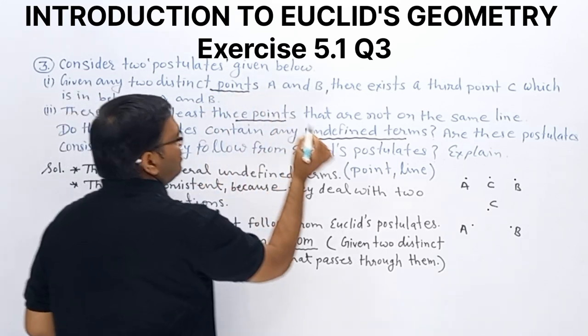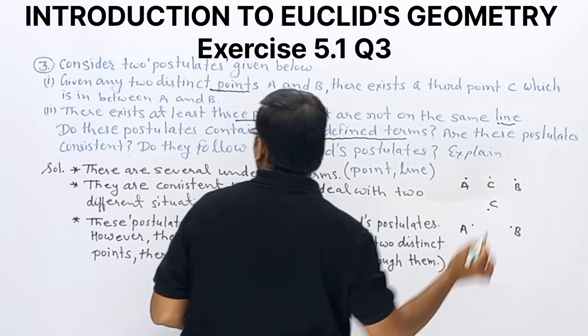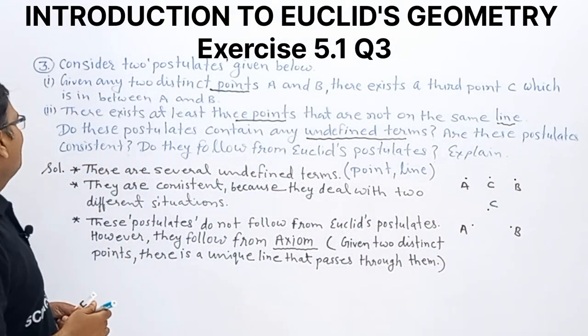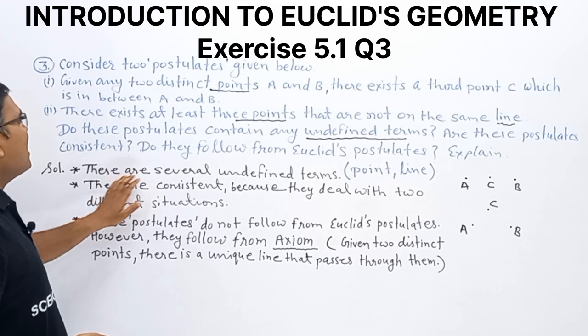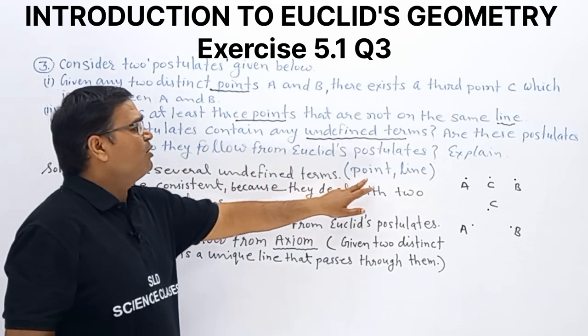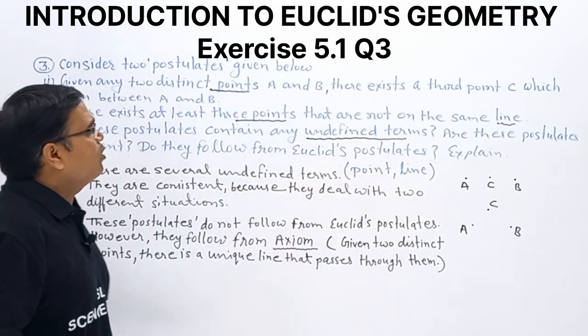One is the point, another one is the line. So the first question: do these postulates contain any undefined terms? There are several undefined terms like point, line, and so on.